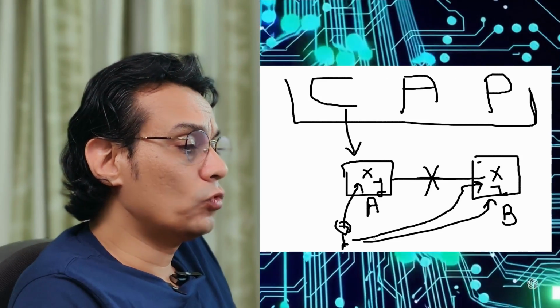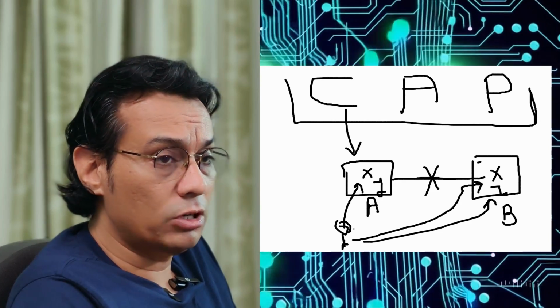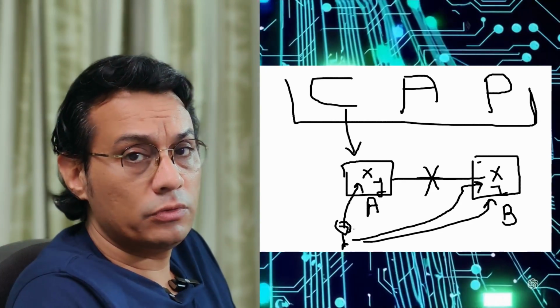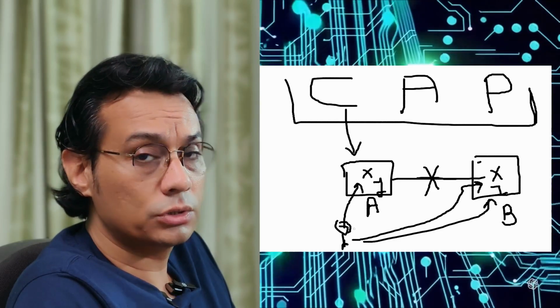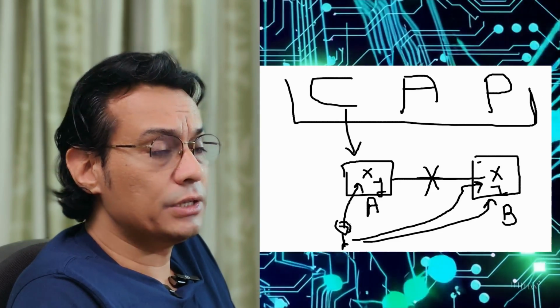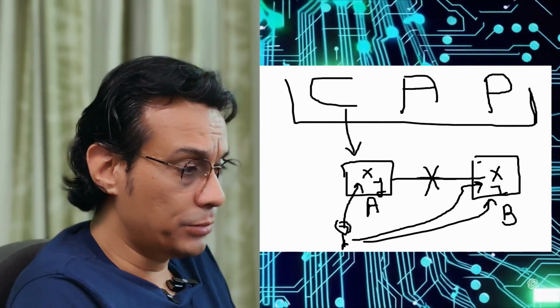Now, what this means is the systems are available, but there is no consistency because there is a partition between these two nodes. So we cannot guarantee consistency and availability at the same time.